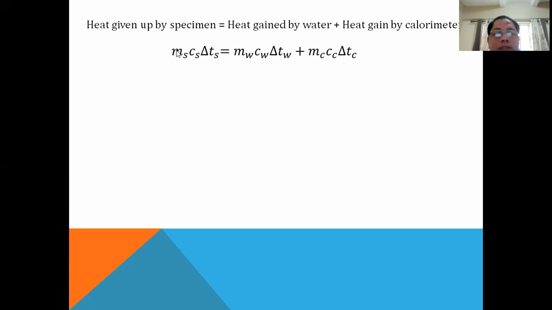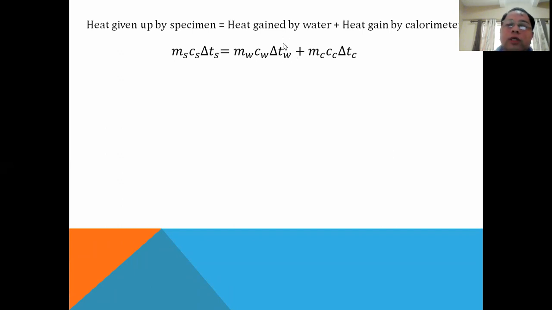Now, the mass of the metal specimen is 350 grams. The specific heat of the specimen is what we want to find, so we don't know it. We can just simply call it C sub S. Its change in temperature is from 100 to 25, so it has a change in temperature of 75 degrees. Its initial temperature is 100, and finally it became 25. So the change in the temperature of the metal specimen is 75.